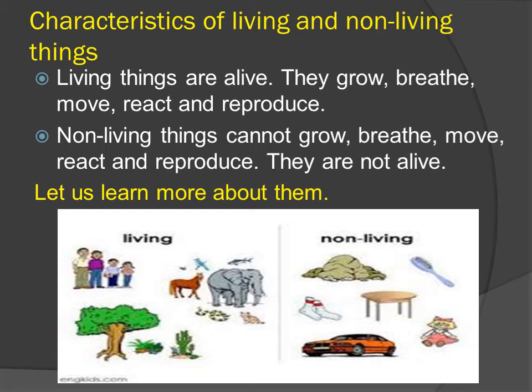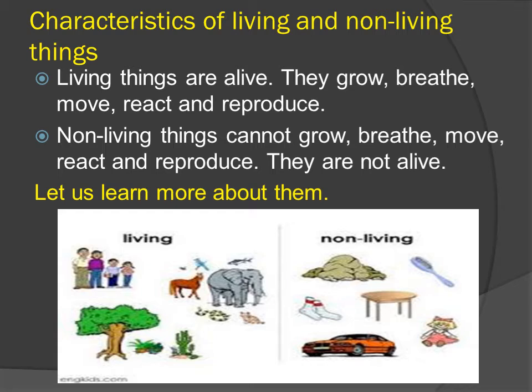Characteristics of living and non-living things. Living things are alive. They grow, breathe, move, react and reproduce. Non-living things cannot grow, breathe, move, react and reproduce.